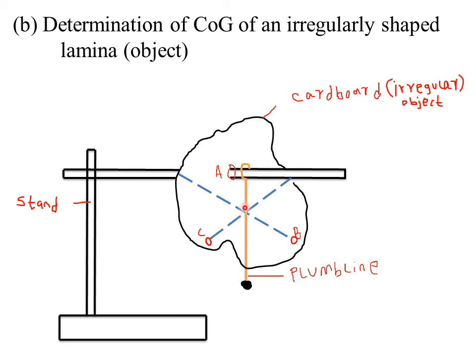The function of the third hole is just to confirm or to check the accuracy of the first two holes. So if you realize that the plumb line of the third hole is also going through the same point of intersection, then that confirms the accuracy of the first two holes. It confirms that the measurements made using the first two holes were accurate. So the purpose of the third hole is simply to check or to confirm the accuracy of the first two holes.